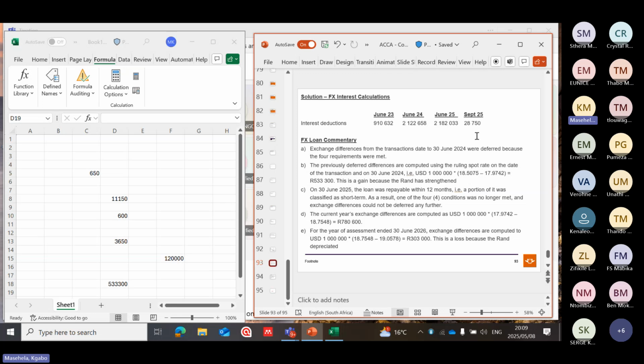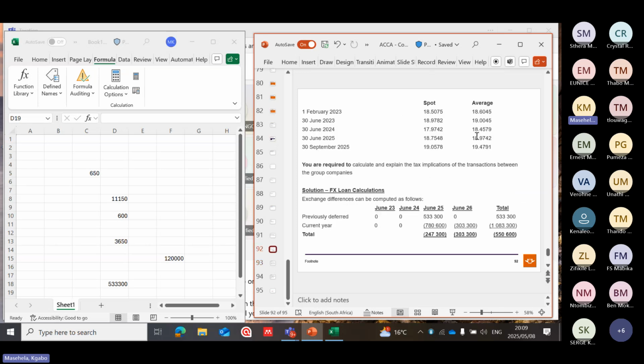But I have never seen asking it in this way. They just give you, and even in the textbook, they just tell you that you need to be wary of the spot rate. They can give you this spot rate, the average rate, and they give you only the amount with the year, and they want to find out which spot rate can be used for that particular year.